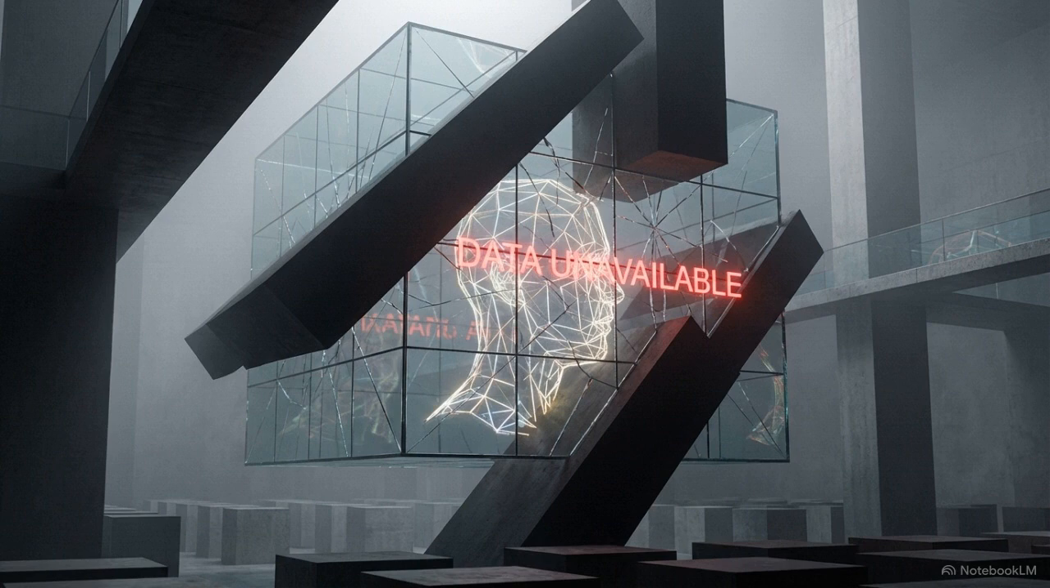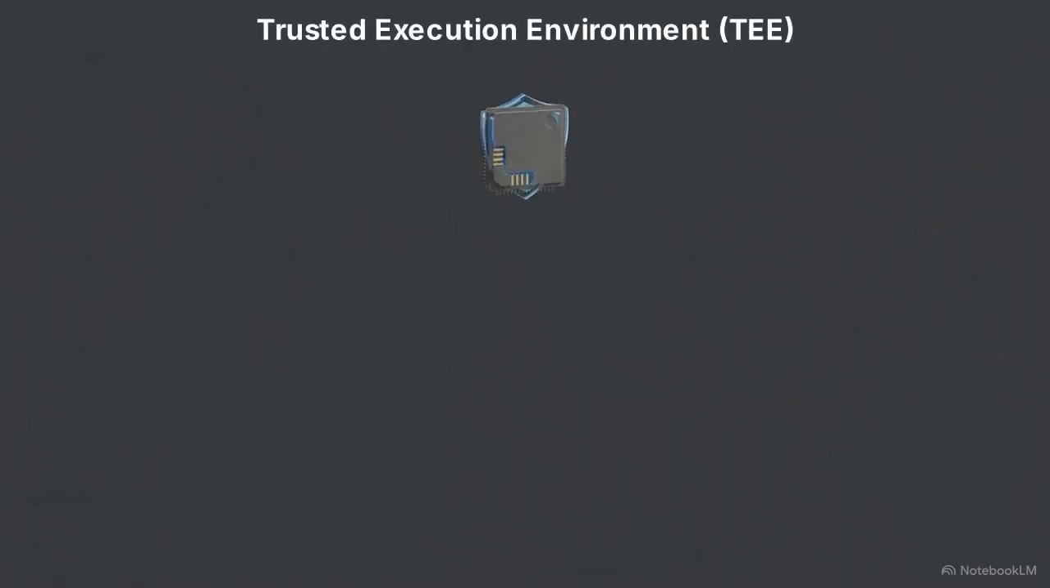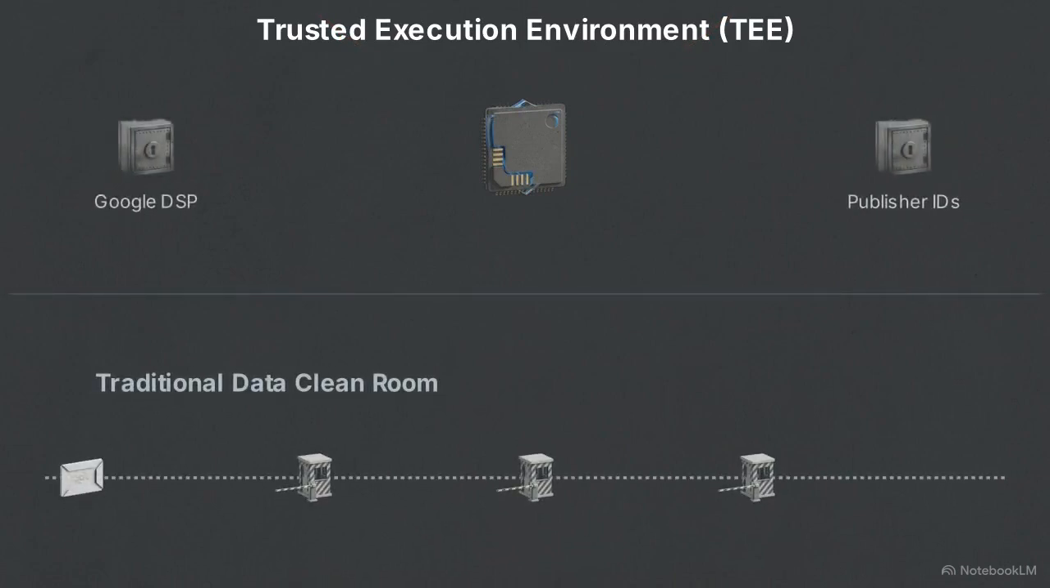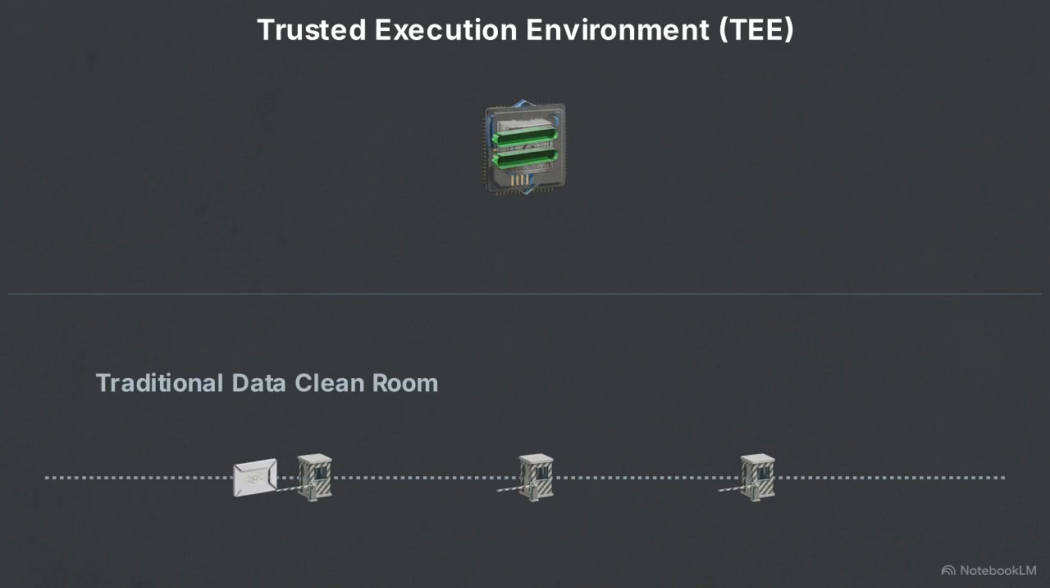Google's response is Confidential Publisher Match, which utilizes hardware-level isolation called Trusted Execution Environments, or TEEs. A TEE is a secure enclave within a processor that protects the code and data from outside access. Inside the TEE, commutative encryption mathematically matches Google and publisher user bases without exposing raw data. Engineered for millisecond programmatic bidding speeds, this hardware-level approach avoids the operational latency of traditional data cleanrooms.